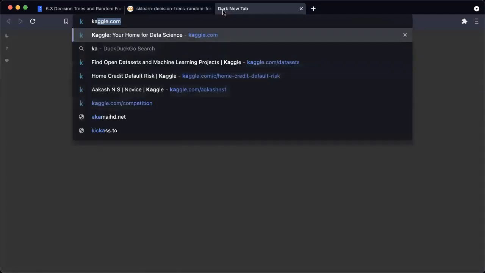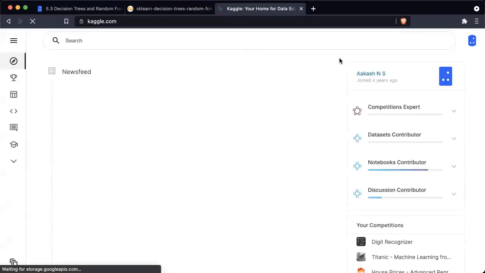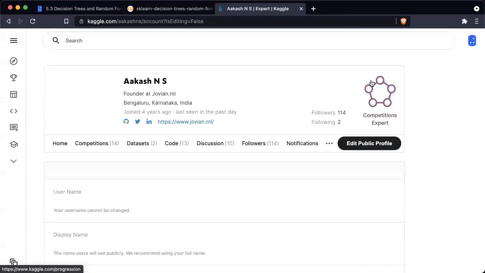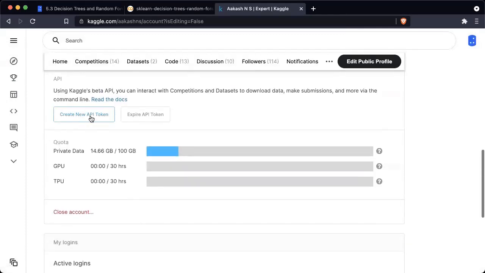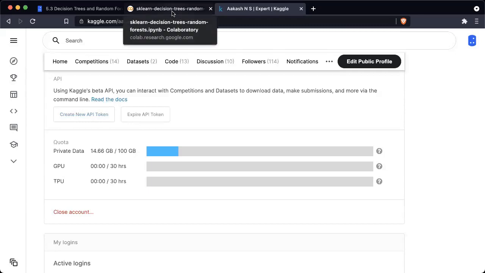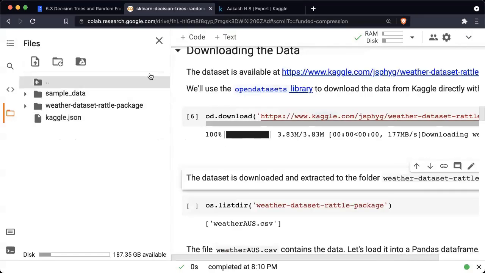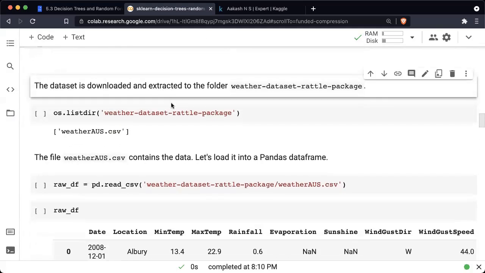And of course, if you don't have your kaggle.json file, go to kaggle.com, which is where we're downloading the dataset from. Click on account, scroll down to create new API token, and that will download the kaggle.json file for you. Okay, so you can either provide your Kaggle username and key directly, or you can upload the kaggle.json file to Google Colab, or just place it next to the notebook if you're running it locally.